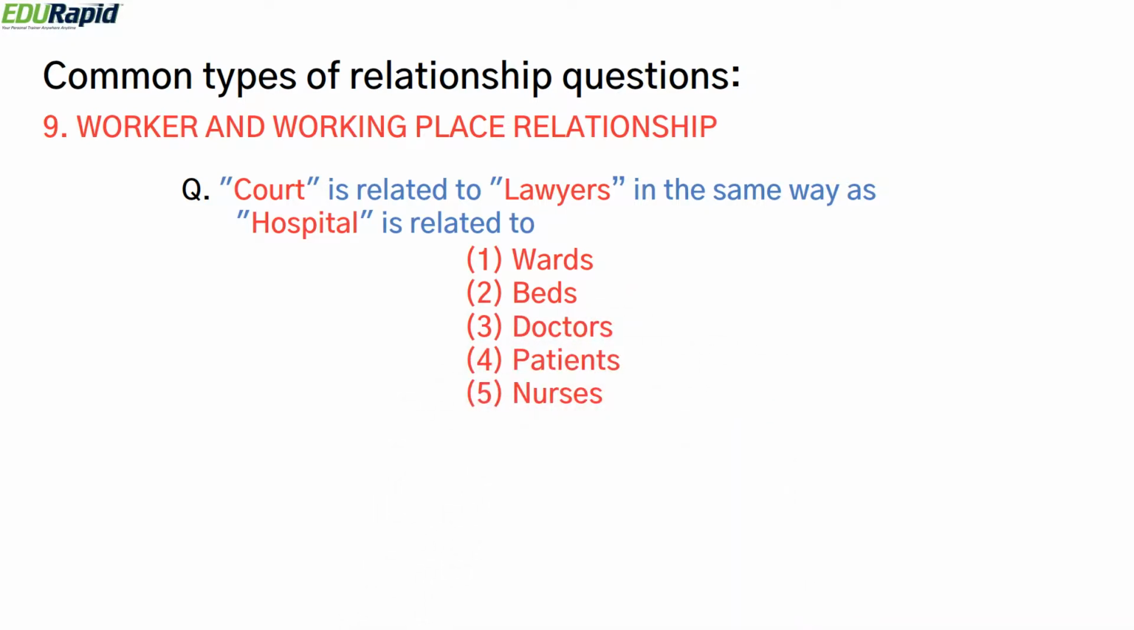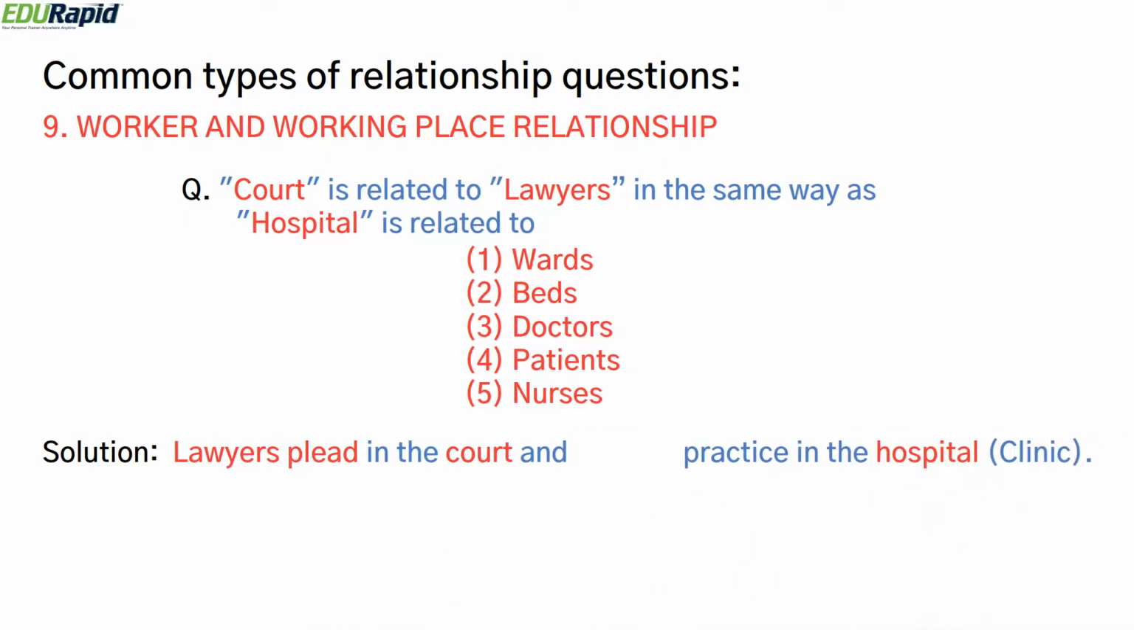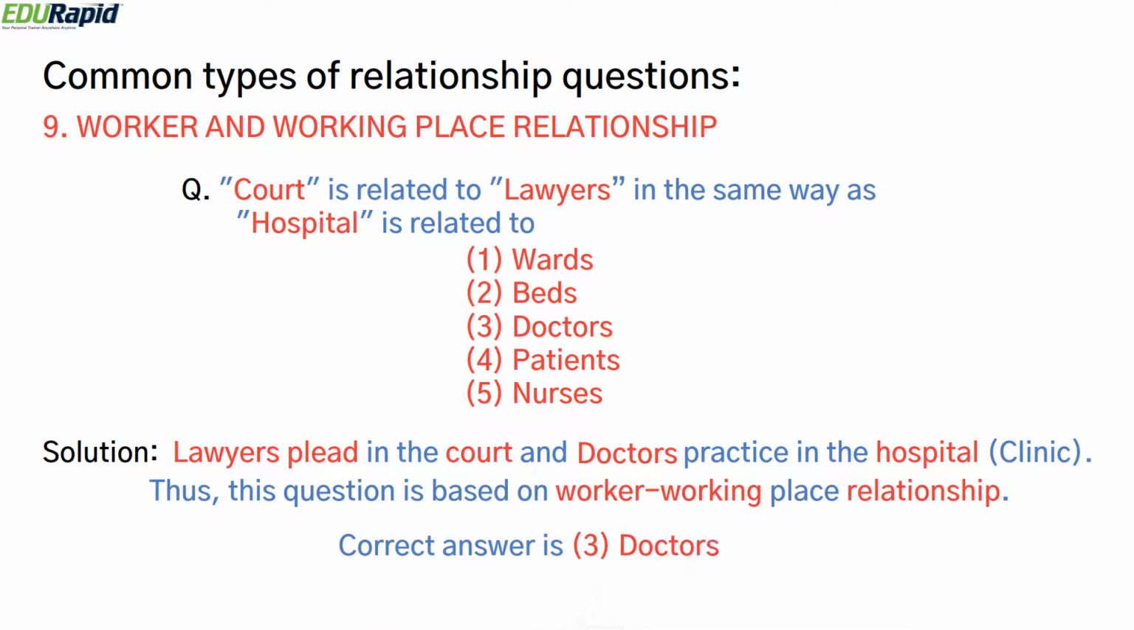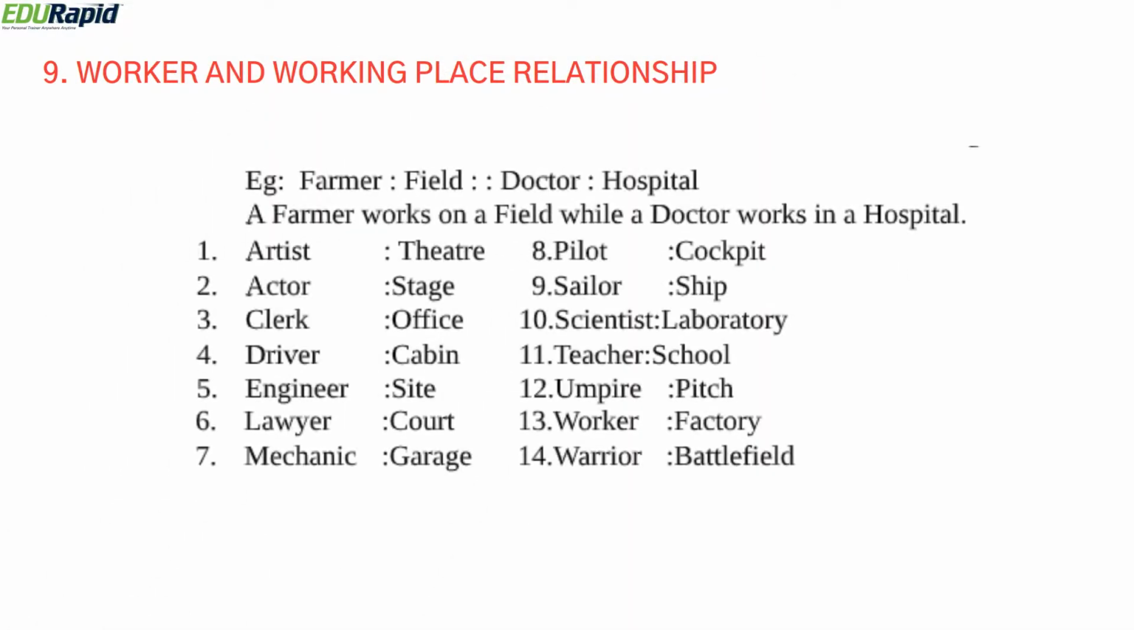Here is the analysis. Lawyers plead in the court. Plead means they argue and defend somebody in the court, so that is called the pleading process. The lawyers plead in the court and doctors practice in the hospital or a clinic. So the correct answer, based on the working place relationship, is option 3, doctors. Students, there is a list of the working place relationship. Please go over it, make a note of this in your notes and try to remember.